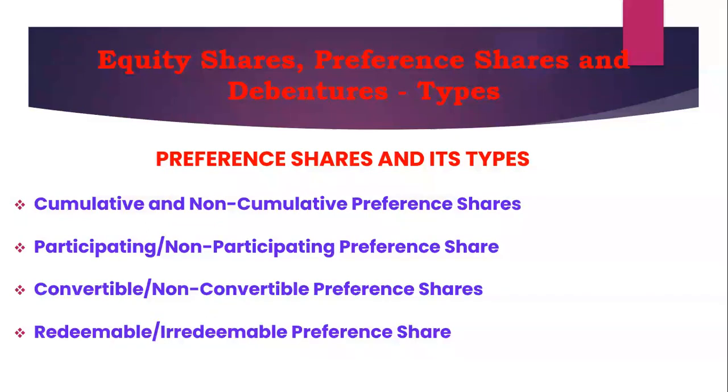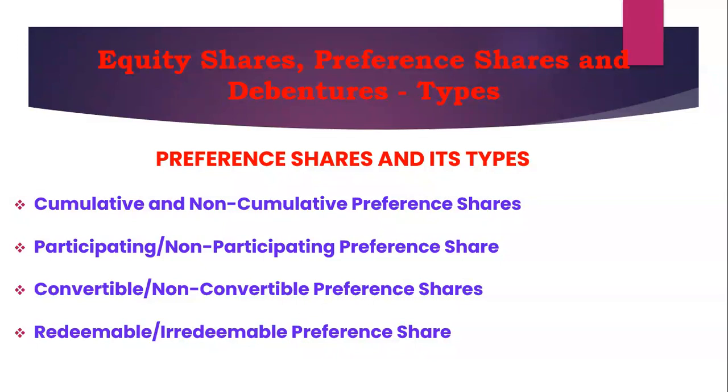Another form of preference shares is participating and non-participating preference shares. Participating, as the name itself indicates, allows shareholders to receive surplus profits after payment of dividends by the company. Of course, this is over and above the receipt of the particular dividend in a specific period. Non-participating preference shares don't carry that type of benefit apart from the regular receipt of dividends.